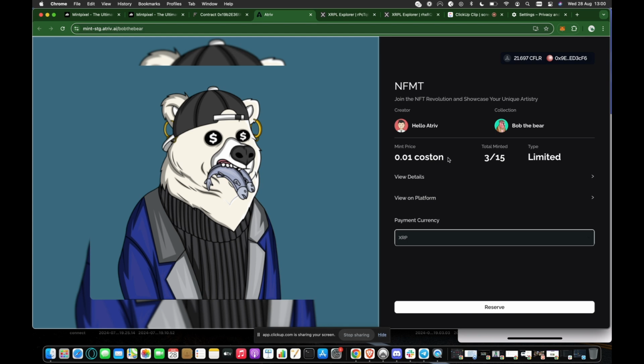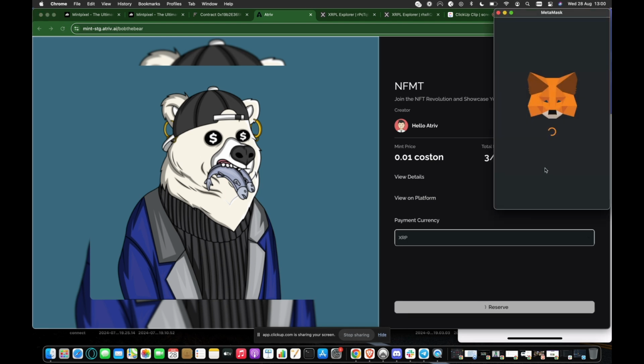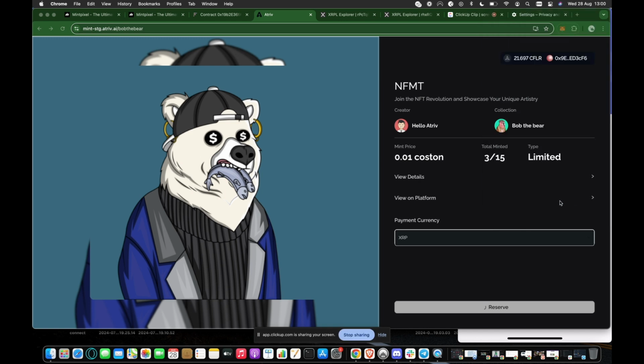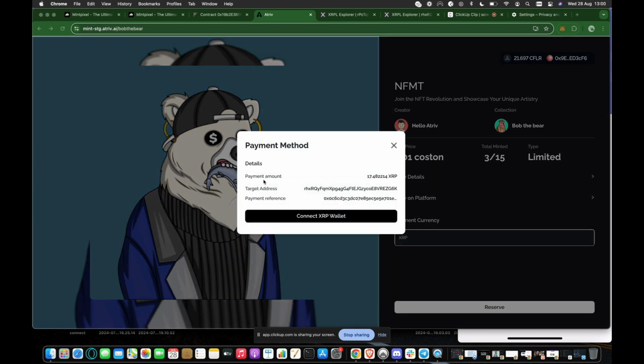So first we need to reserve the NFT. Here we are reserving the NFT. Then we're gonna make the payment in XRP. Okay, this is the amount that we have to pay, and this is the address that we have to send to, the owner address for this collection, and this is the payment reference.